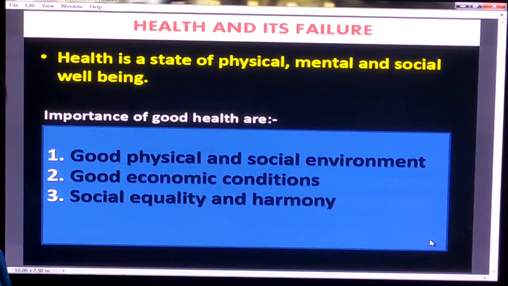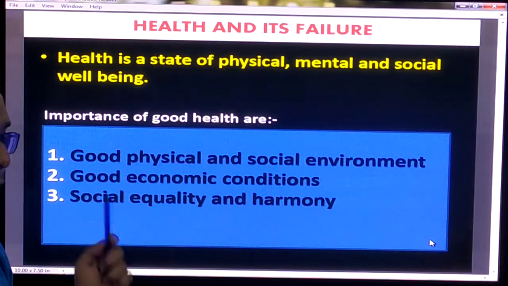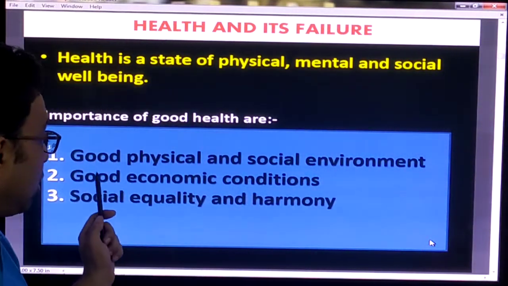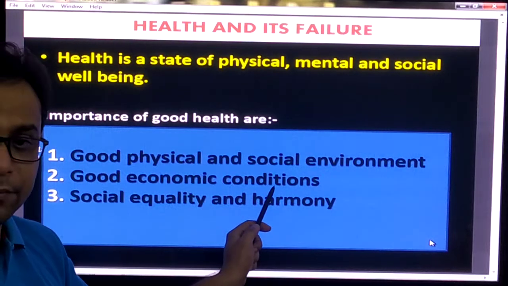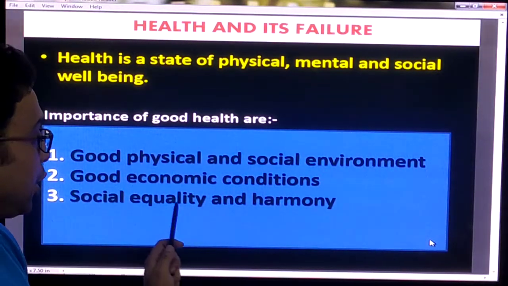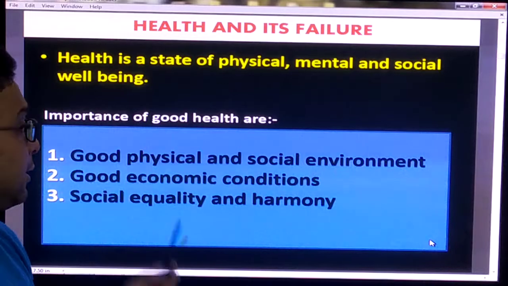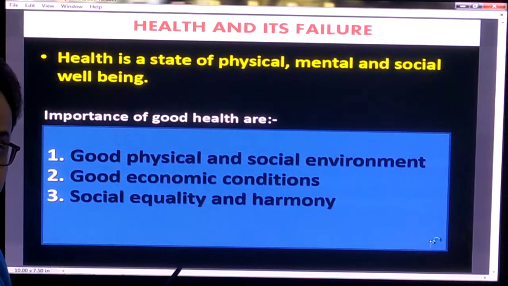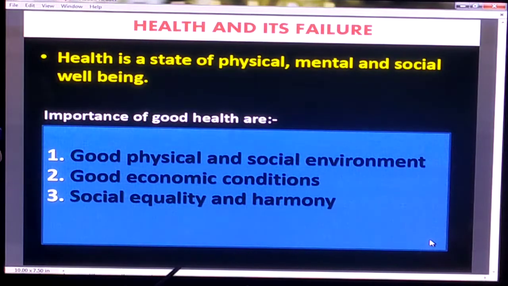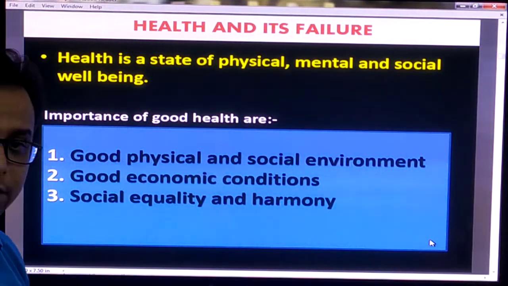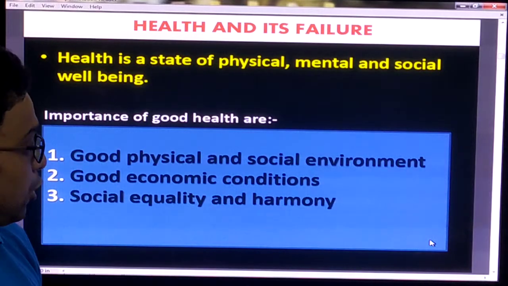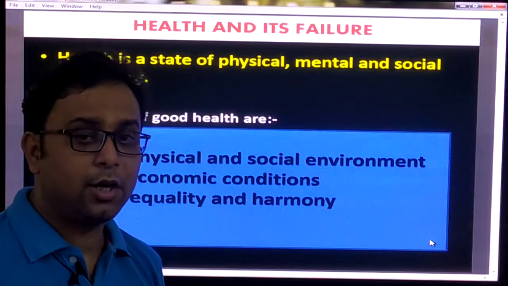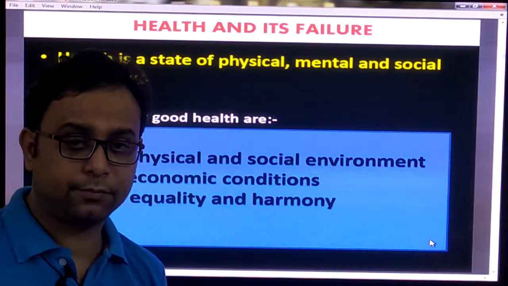But the importance of good health. What is the importance? Number one, good physical and social environment, good economic condition, social equality and harmony. That is the importance for good health. You bear in mind. Good physical and social environment, good economic condition, and social equality and harmony are very important steps which are very necessary to ensure your good health.